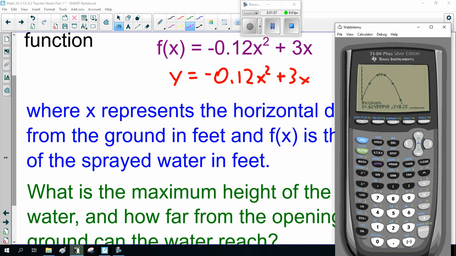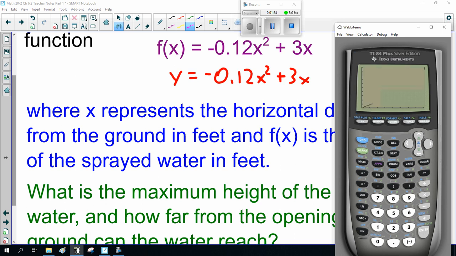So, y equals. Now turn off plot 1, so it's blank. We go down here and we have to clear this. So putting in new data, negative 0.12 x squared plus 3x. Notice I'm giving you the equation.